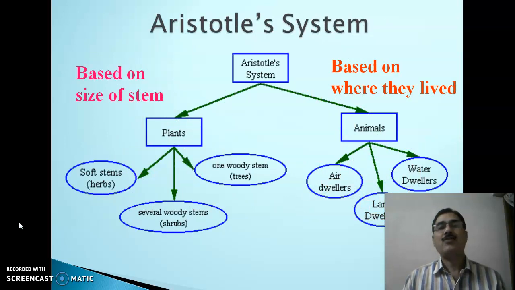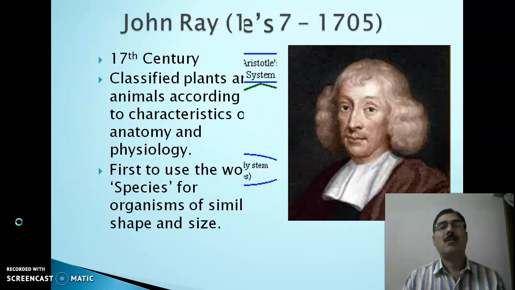Now, as far as the Aristotle system is concerned, he classified them into plants and animals, and then on the basis of size of stem, the plants are further classified into soft stem herbs, woody stem shrubs, and one woody stem trees. As far as animals are concerned, they were classified on the basis of their habitat, if they are air dwellers, land dwellers, or water dwellers. So this is the classification of Aristotle.